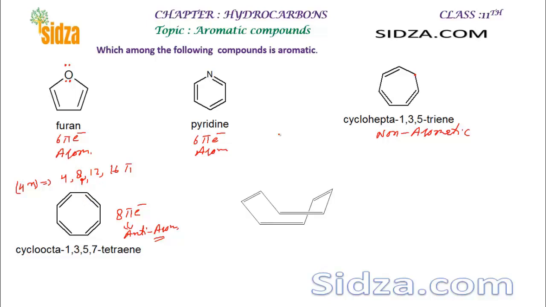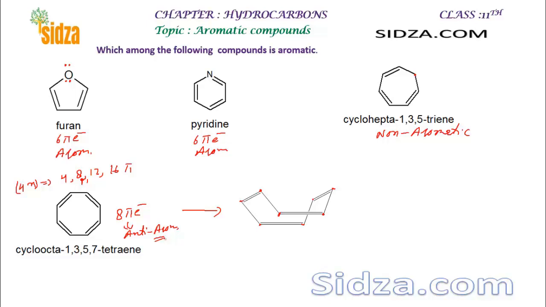But actually it's not anti-aromatic. The molecule is not flat. It's just like a tub shape, like this. Since the molecule is not planar, it has lost its planarity, and one of the important conditions for an anti-aromatic compound is that the molecule must be planar.